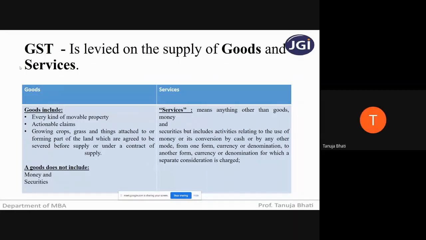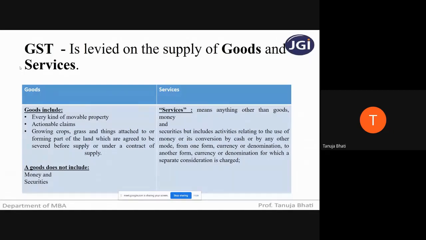Okay. Now, we know that there are 5,000 plus goods in the entire world. We know a lot of services have been provided. There are n number of goods and n number of services that are being delivered. So how do you classify these goods and services?